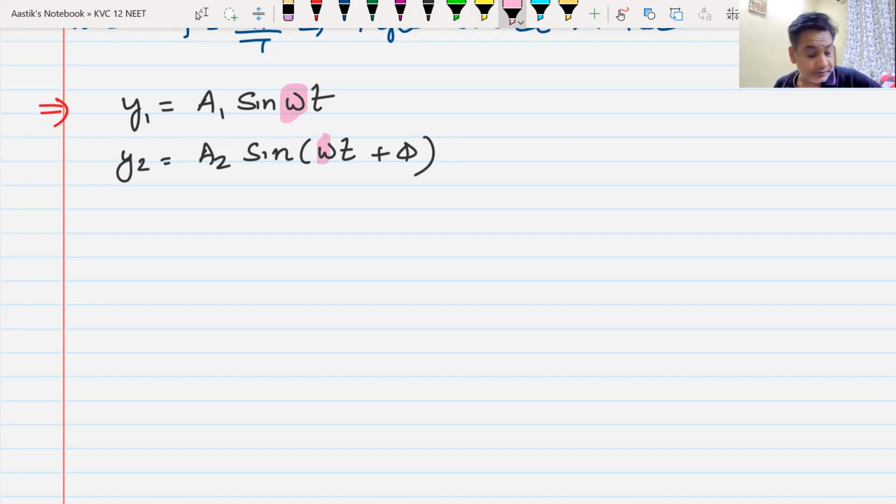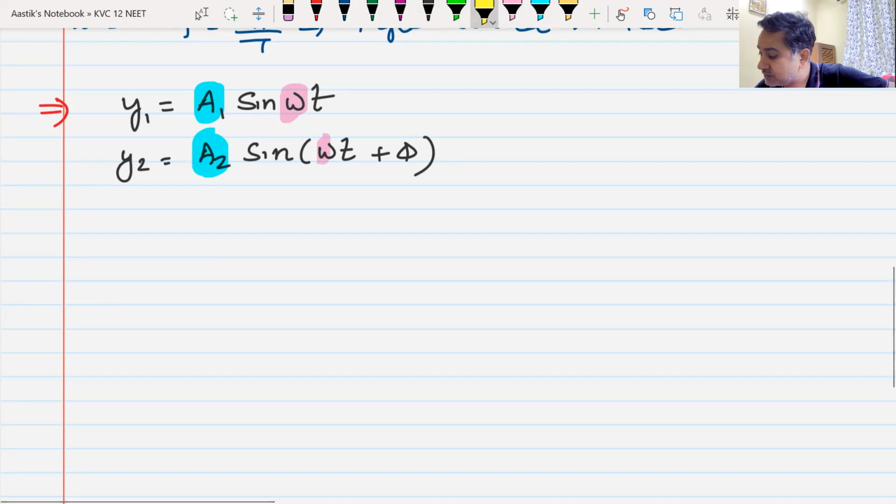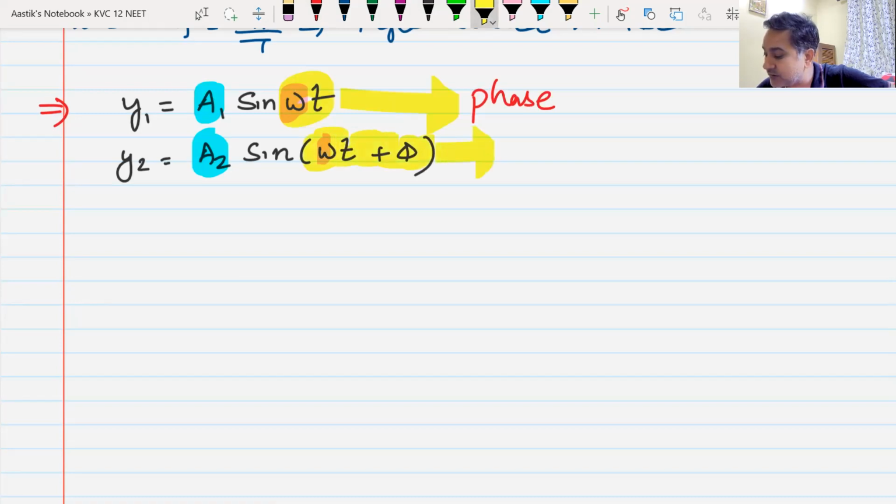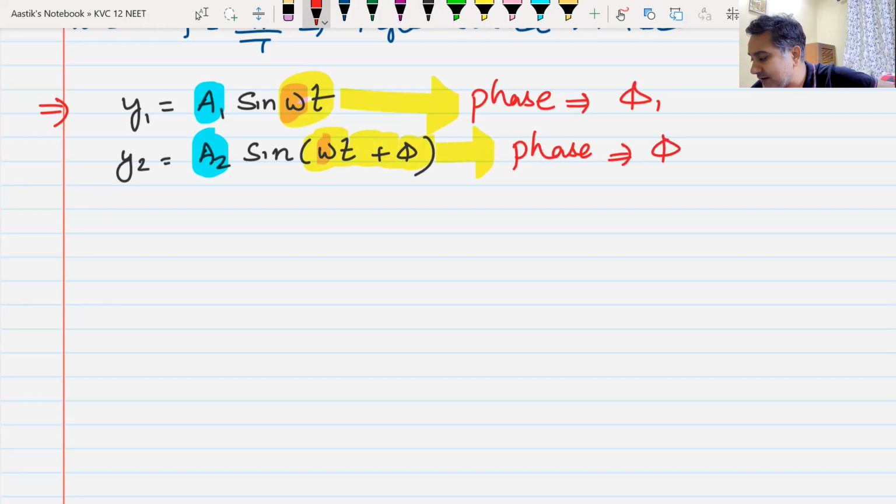But we have changed the amplitudes. Yes or no? We have also changed this yellow thing. This entire yellow thing is the phase of this wave, and this entire yellow thing is the phase of this other wave. Let me call this phase phi1. Phi stands for phase actually, and let me call this phase phi2.